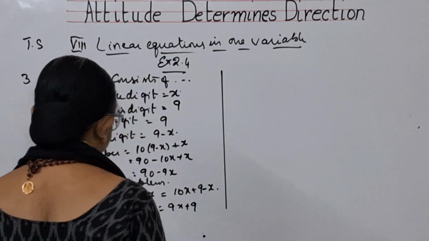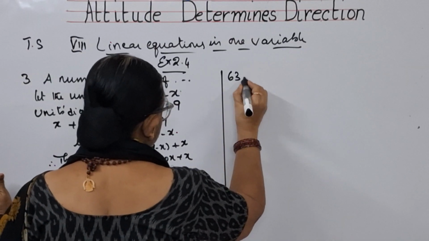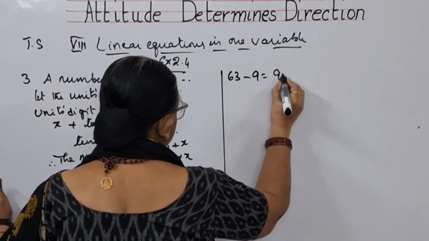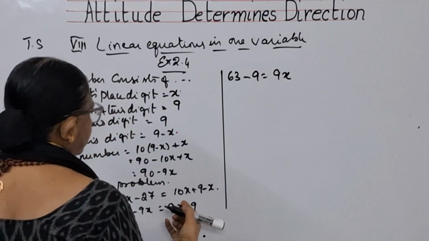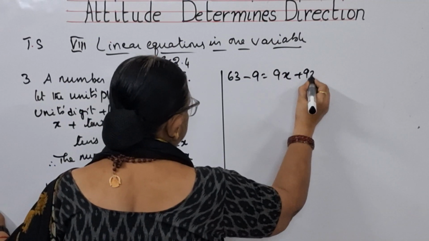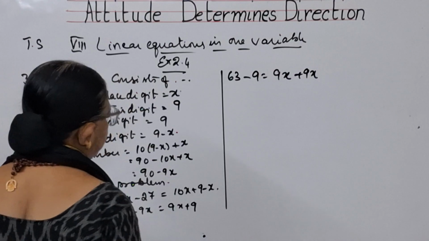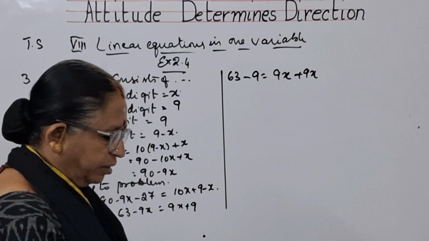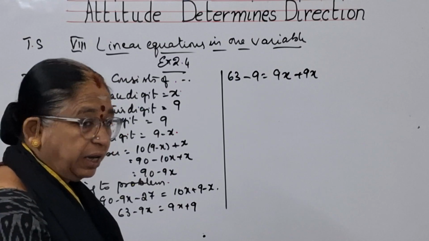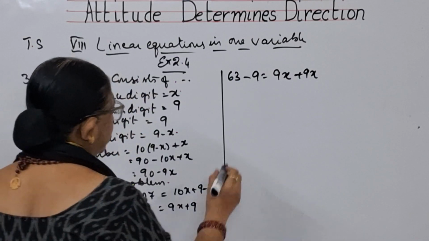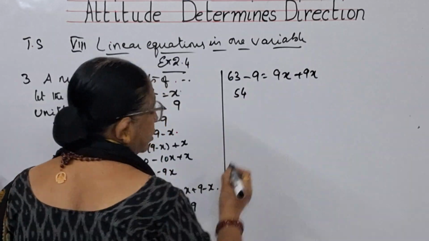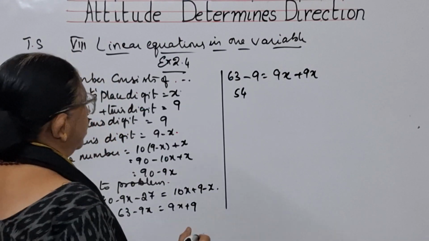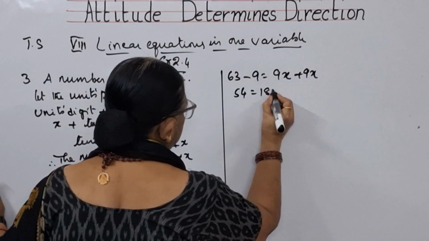Now again 63, this 9 I am sending it here, minus 9 is equal to 9x. This 9 when I send it there, 9 plus 9x. So 63 minus 9, how much are you getting? 63 minus 9 is how much, children? 54. 63 minus 9 is 54, equal to 18x.